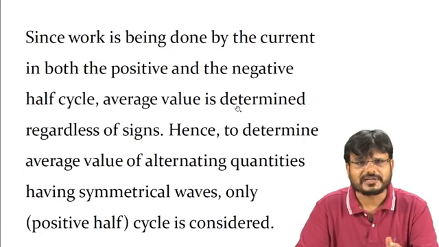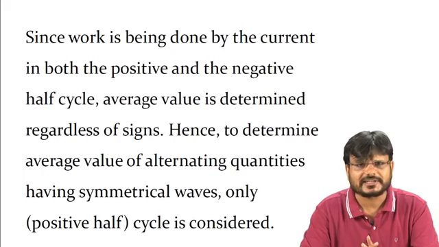Since work is being done by the current in both the positive and negative half cycles, the average value is determined regardless of the signs. Hence, to determine the average value of alternating quantities having a symmetrical wave, only the positive half cycle is considered.